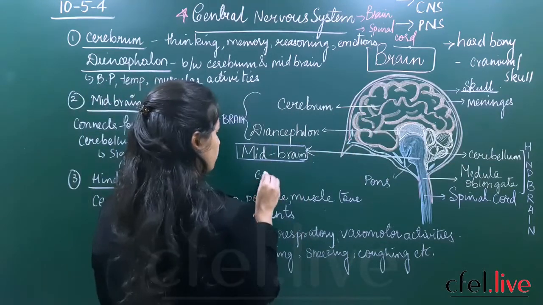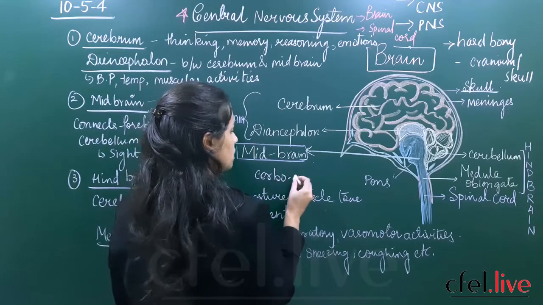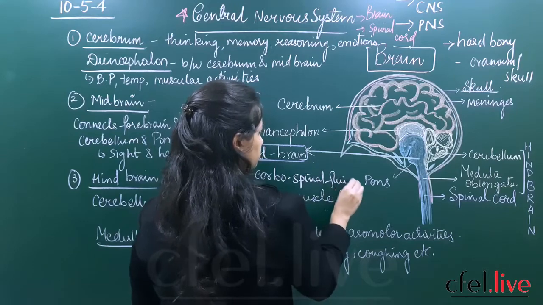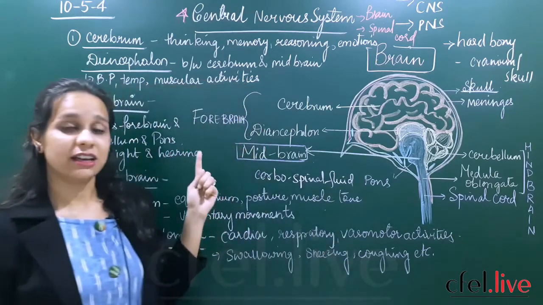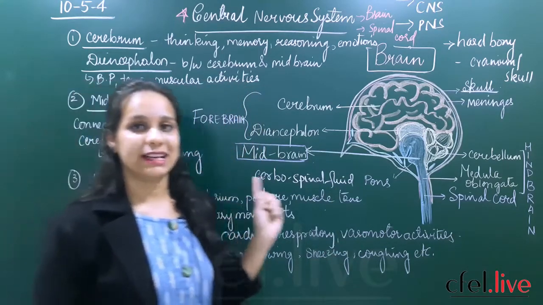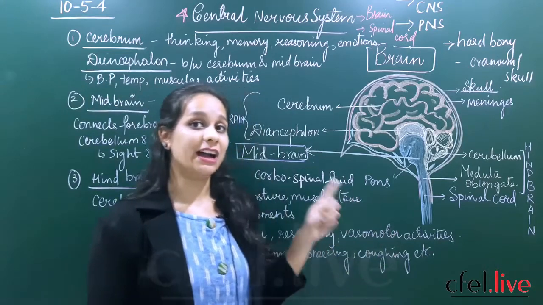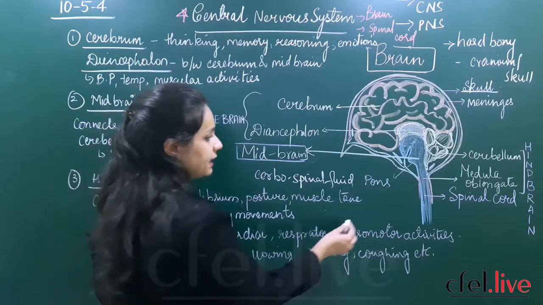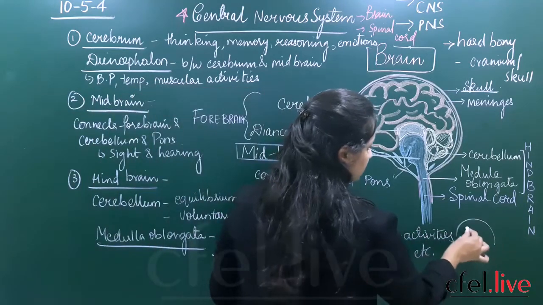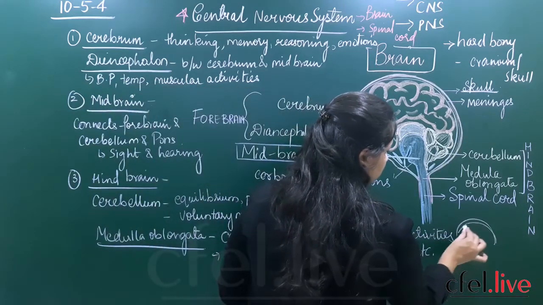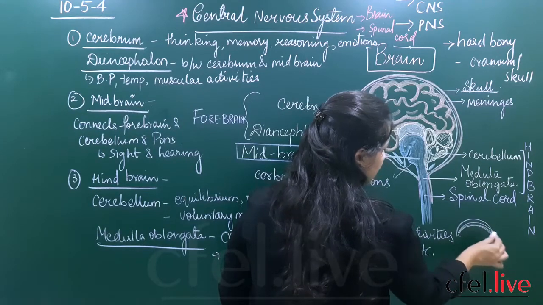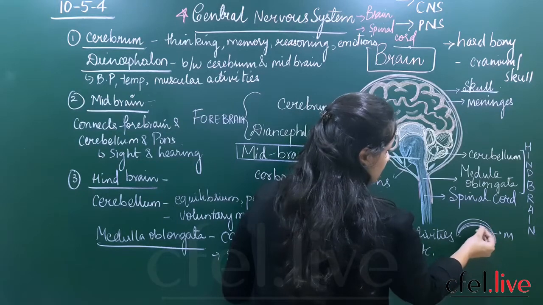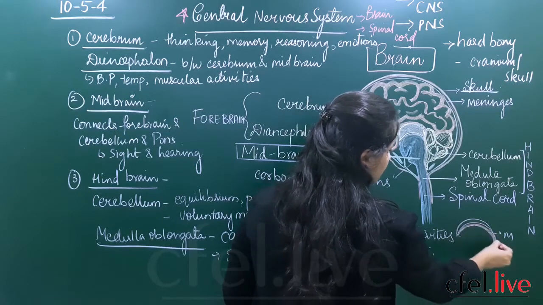cerebrospinal fluid. So we have seen the exterior part of the brain is called the cranium or the skull, which is hard and bony, and below it we have seen that it is made up of thin delicate layers. This is the brain, this is the skull. It is made up of 3 thin delicate layers called the meninges, and the inner layers of the meninges have a fluid filled layer.